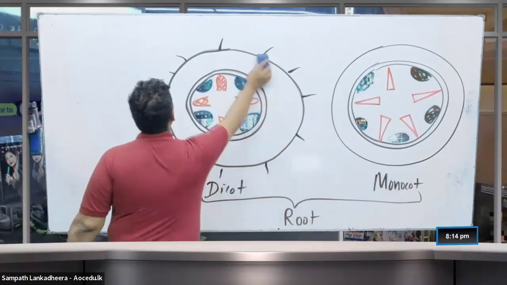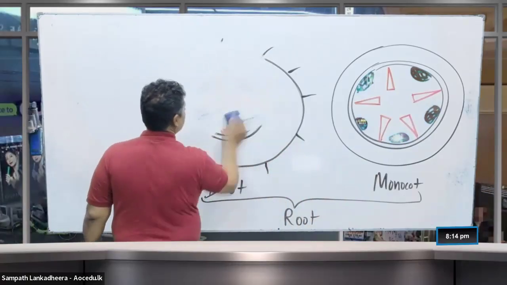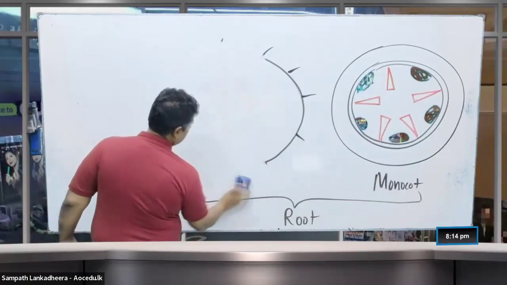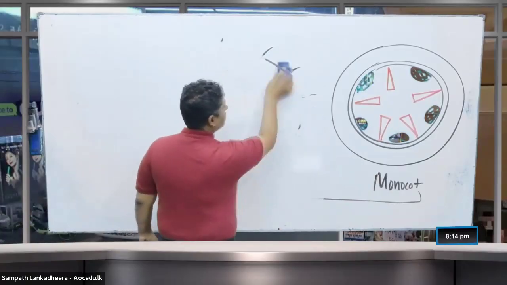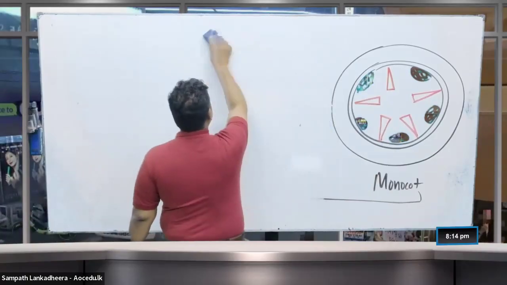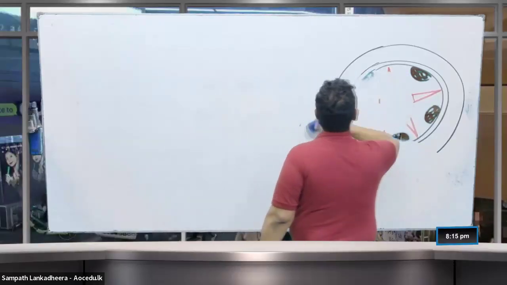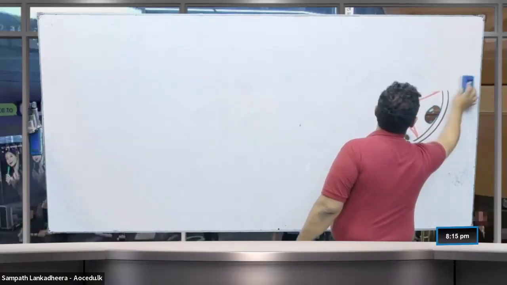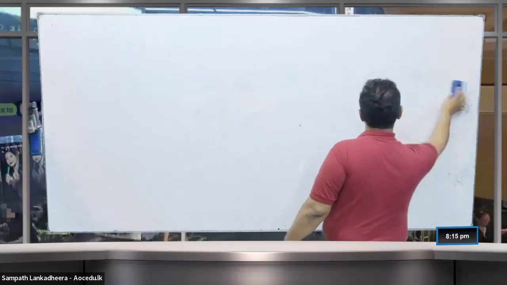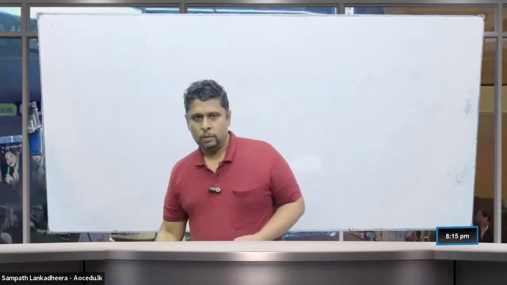Structure of the stem. How do you draw that stem structure? Find a piece of paper and then draw it, people. Draw the stem structure for me. Draw it quickly. Draw how it differs in monocot and dicot.